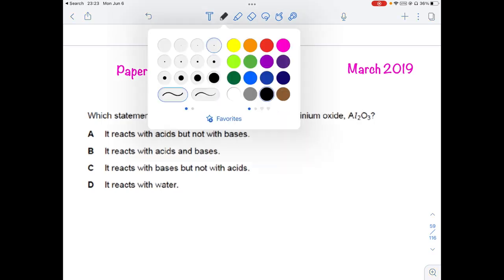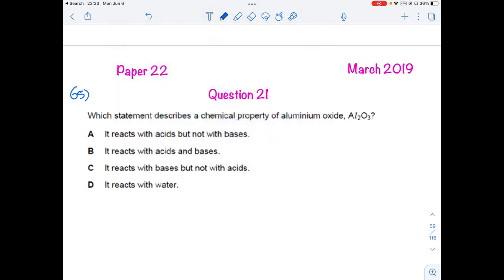This is question number 65 from March 2019, paper 22, question number 21. Which statement describes the chemical property of aluminum oxide? Basically it is going to be an amphoteric oxide, in the sense it will react with both bases and acids. So it reacts with acid but not bases is wrong. It reacts with bases but not acids is also wrong. And it never reacts with water, that is also wrong. Being amphoteric, it reacts with both acids and bases. So option 2 is going to be the correct answer.